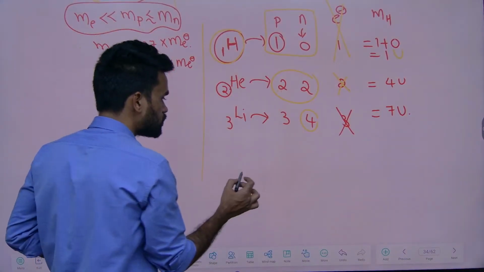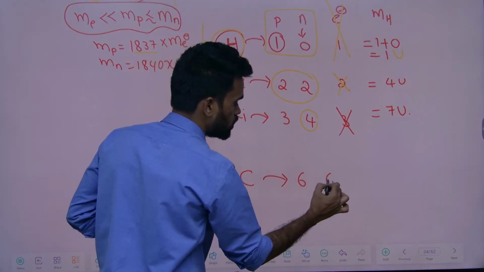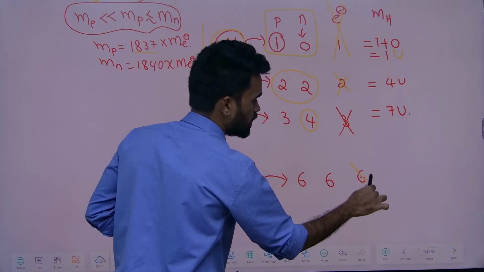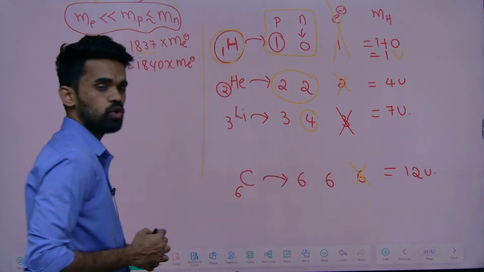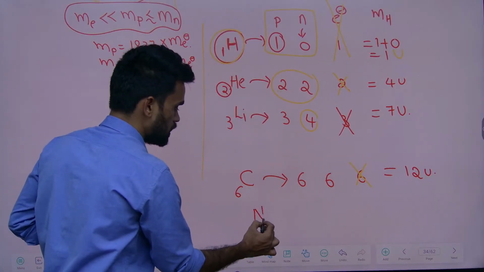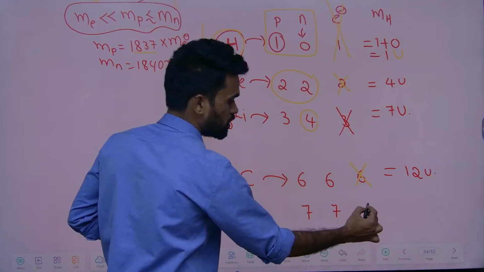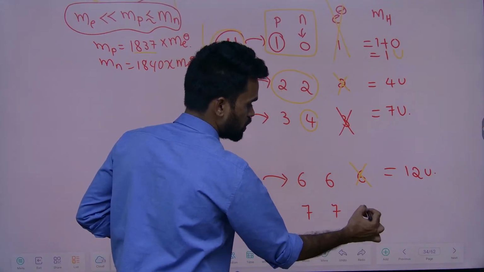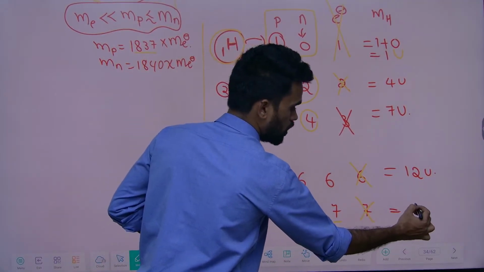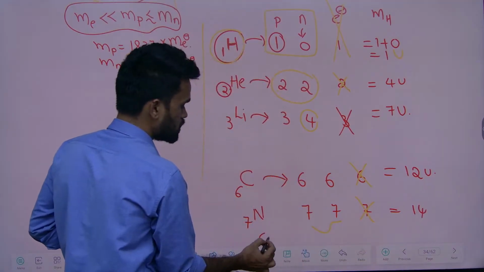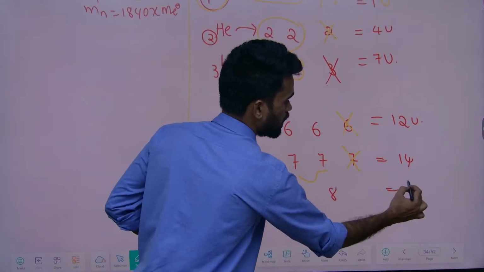Now if you take carbon, it contains 6 protons and 6 neutrons and 6 electrons, but no need to worry about the electron count, just add these 2 numbers, so it will be 12 units. I hope it is clear. The next, for nitrogen we have atomic number 7, so protons are 7, neutrons are also 7, and electrons are also 7, but just add these 2 numbers. 7 plus 7, 14. For oxygen it is 8, so 8 plus 8, it will be 16.